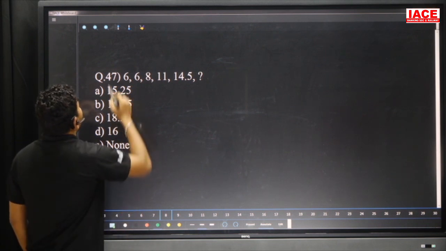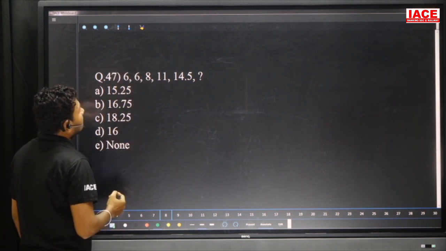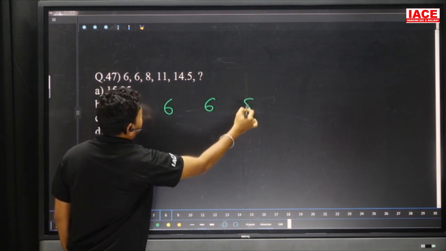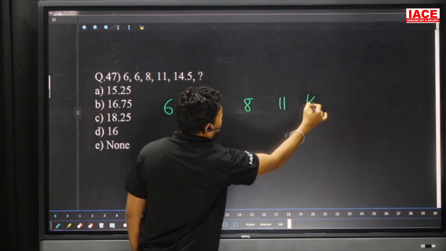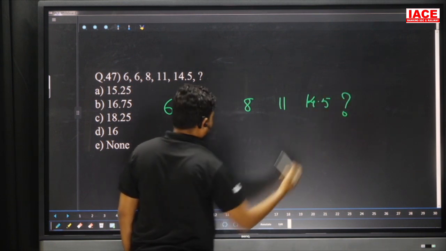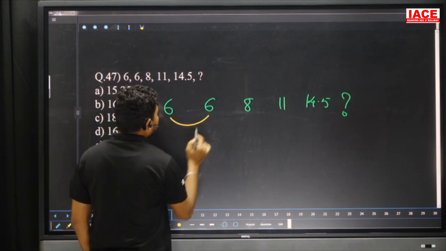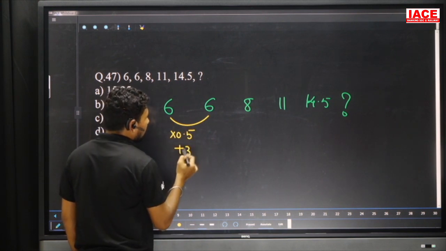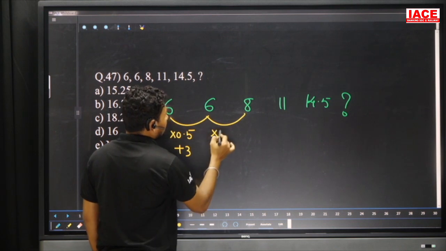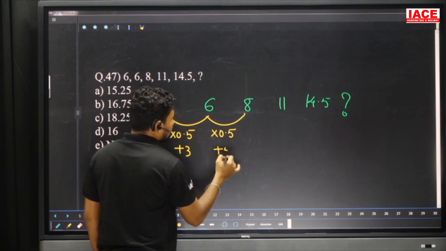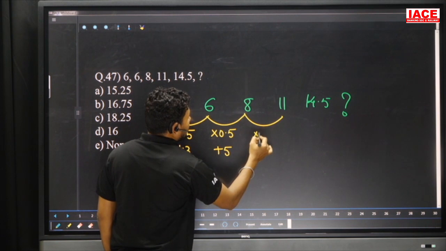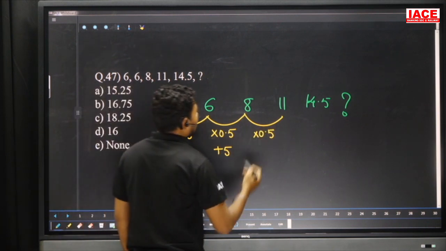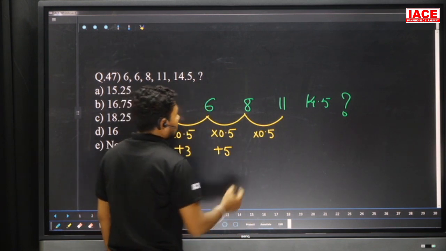Question number 47. We have a series: 6, 6, 8, 11 and 14.5. Writing the question here: 6, 6, 8, 11, 14.5. What is the next value? 6 became a 6, which means here it is multiplied by 0.5, it becomes 3, and extra 3 is added. And here it is multiplied with 0.5 and extra 5 added. And here multiplied by 0.5, the value of 8 is 4.